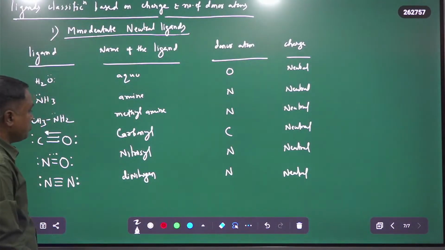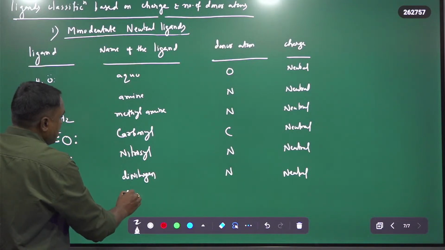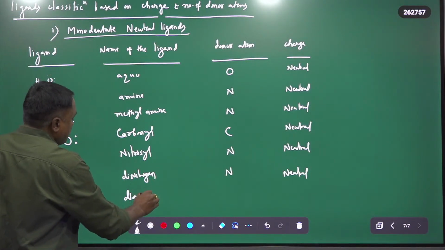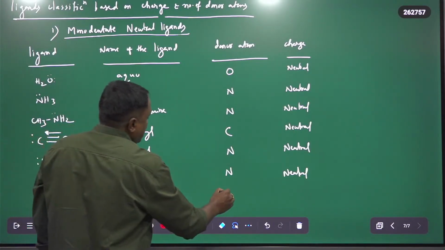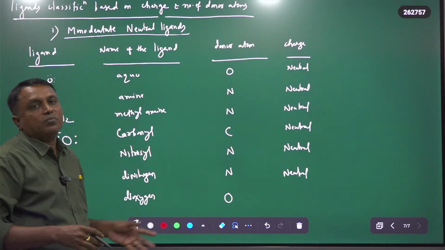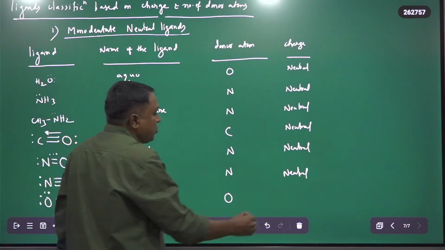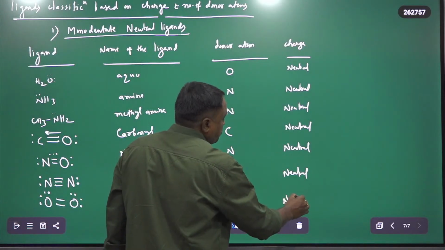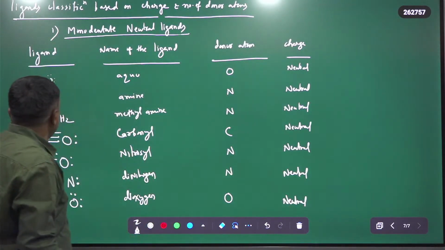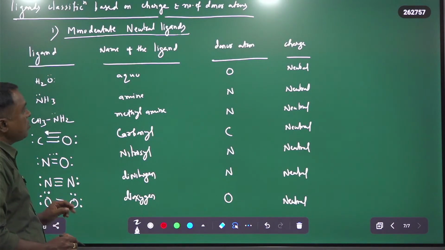And dioxygen. What is meant by dioxygen? O2 is dioxygen. On one oxygen we have 2 lone pairs and on the other oxygen we also have 2 lone pairs. This is called dioxygen, and the donor atom is oxygen. Oxygen can donate an electron pair to the central atom in complex formation. It is also neutral in nature. So H2O, NH3, methylamine, carbonyl, nitrosyl, dinitrogen, and dioxygen.